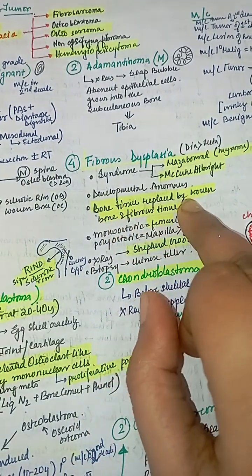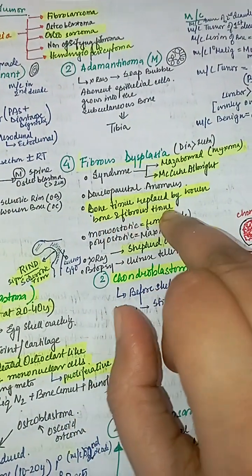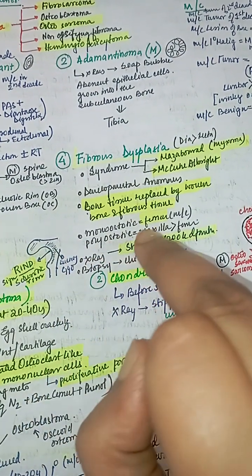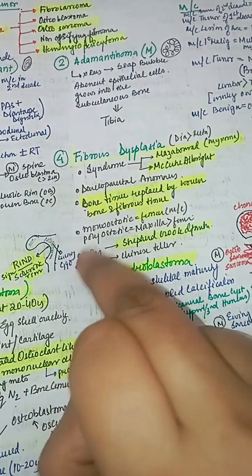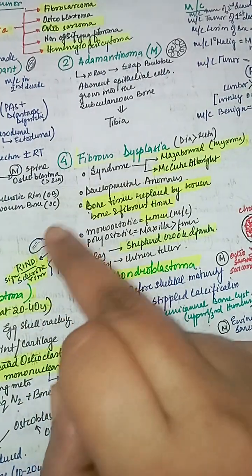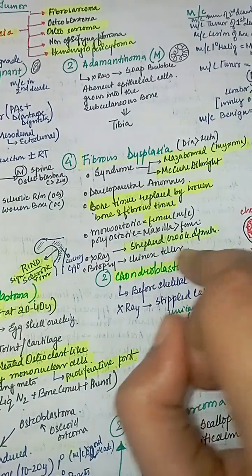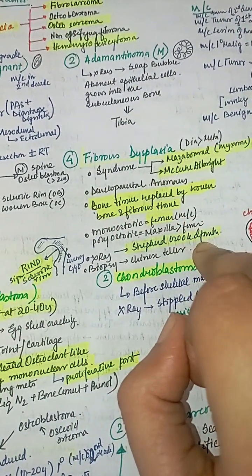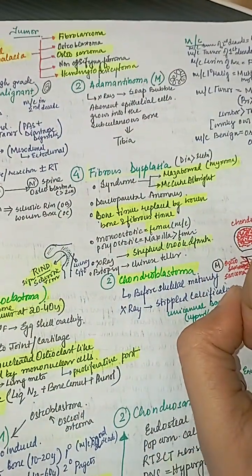The bone tissue is replaced by woven bone and fibrous tissue, and most commonly it occurs in the femur, which makes the shepherd's crook deformity with the sclerotic rim known as the rind sign, and the ground glass lucency of the neck of the femur. And in the polyostotic type, the maxilla is more affected than the femur. In biopsy, it shows Chinese letter appearance.